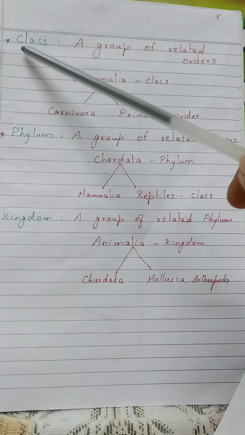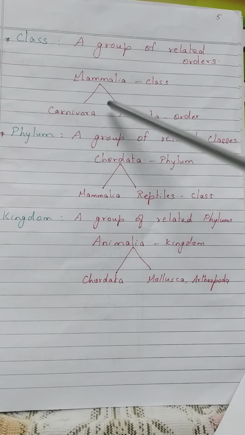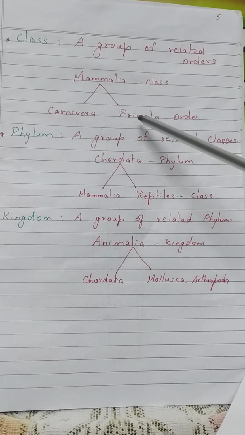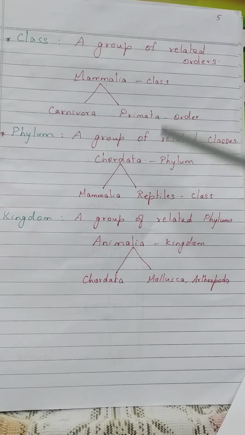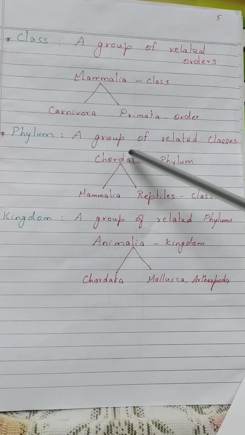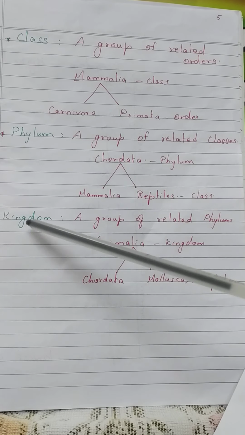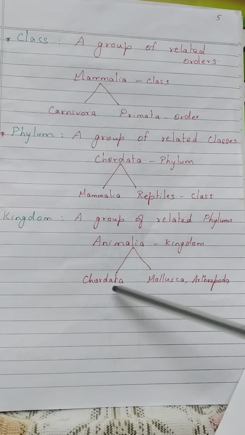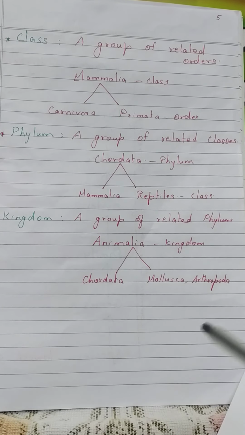And classes also, a group of related orders. Class Mammalia has the related orders Carnivora and Primata. And phylum, a group of related classes. Chordata is a phylum. It has related classes Mammalia, reptiles and so on. And kingdom, a group of related phylums. Animalia is a kingdom. Chordata, Mollusca, Arthropoda all come under Animalia. In this way, classification is done.